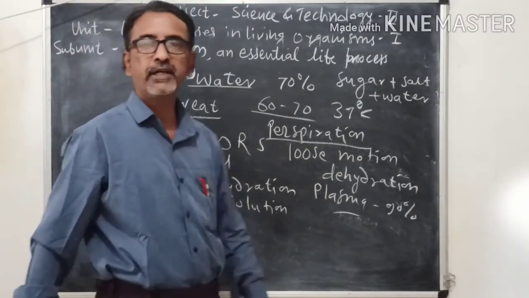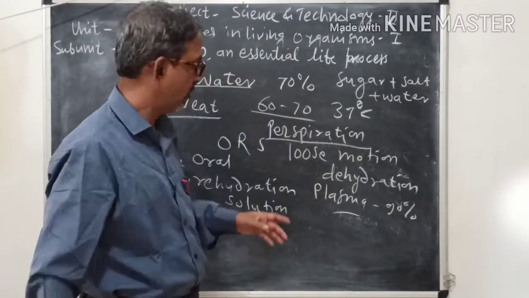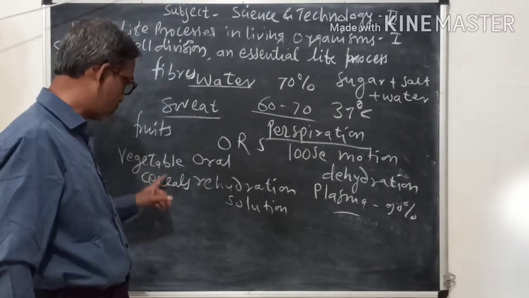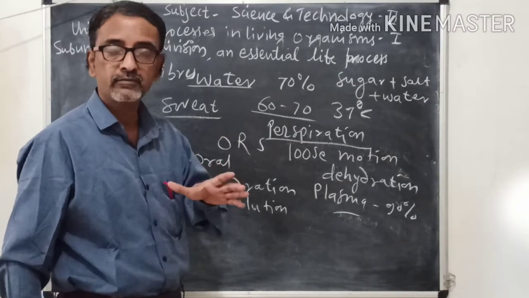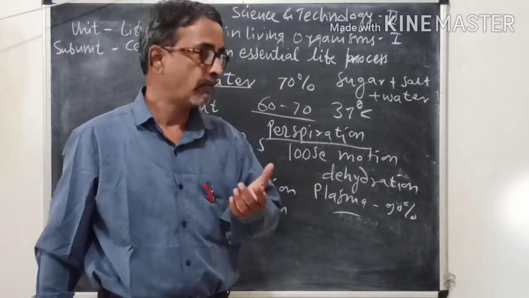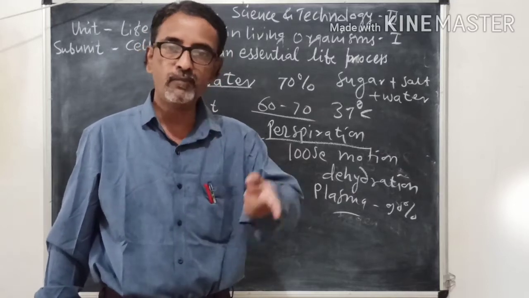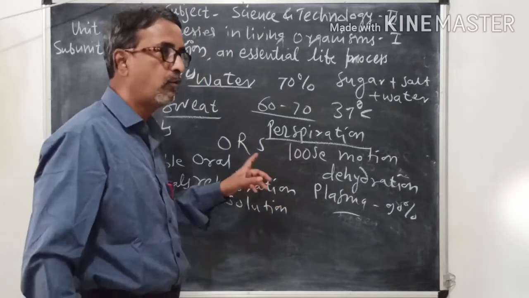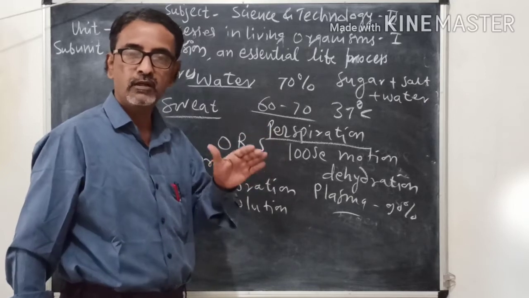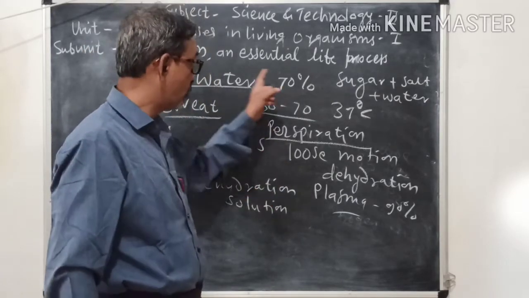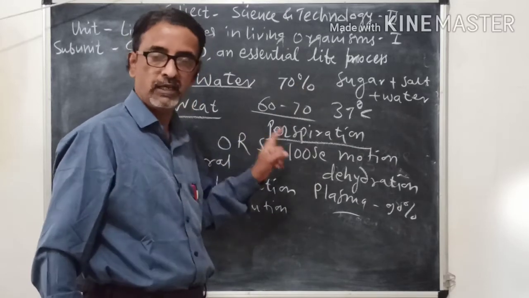Cereal means wheat, rice, jawar, bajra, etc. So these are the sources from which we get the fibers, and these fibers help for digestion of other substances and for digestion of undigested substances. So that is all about water and fibers.